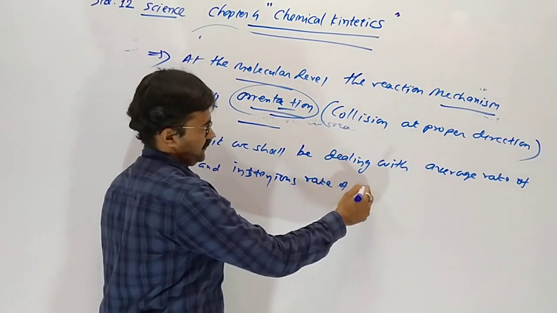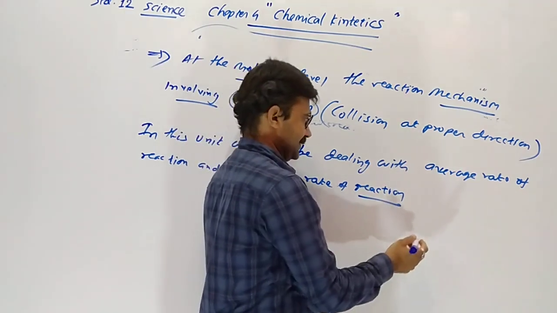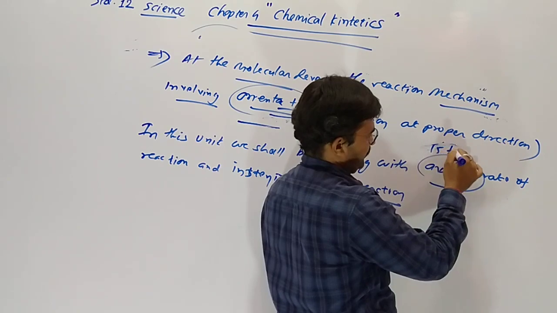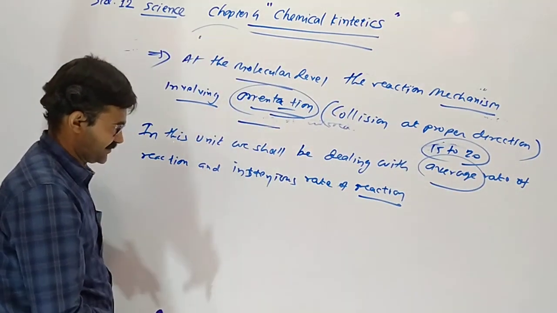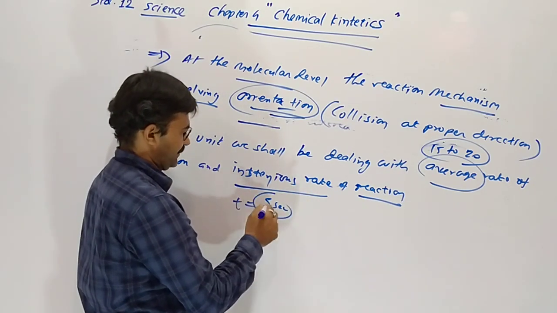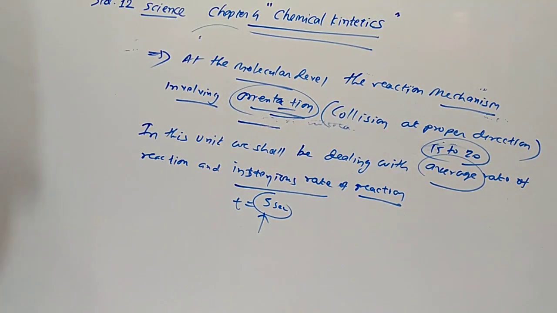What is average and what is instantaneous? Average means the rate of the reaction in a particular time interval, suppose between 15 to 20 seconds. Instantaneous means at a particular time, at the 5th second, the rate of the reaction is the instantaneous rate.